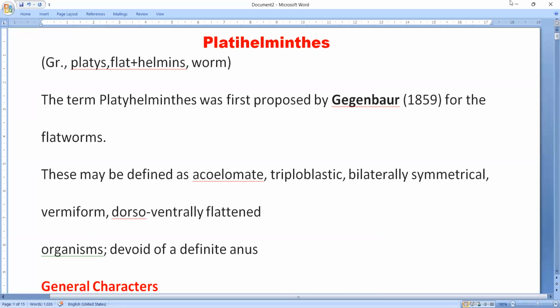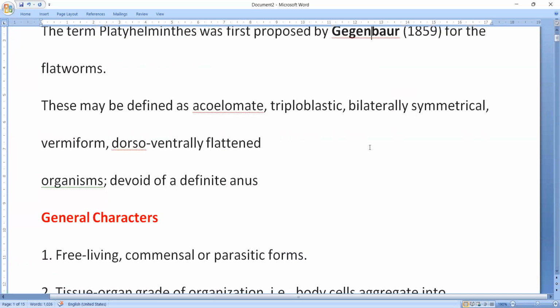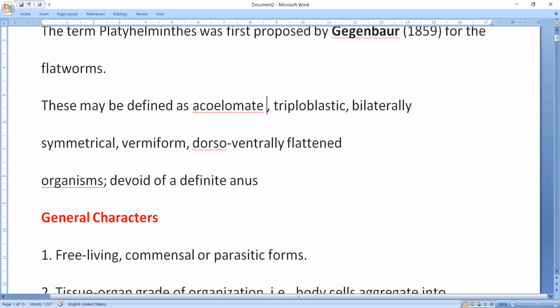Anyway, this term Platyhelminthes was proposed by Gegenbaur. You remember the name, so that may be asked. And this point is very, very important. It also comes again in the general concepts.